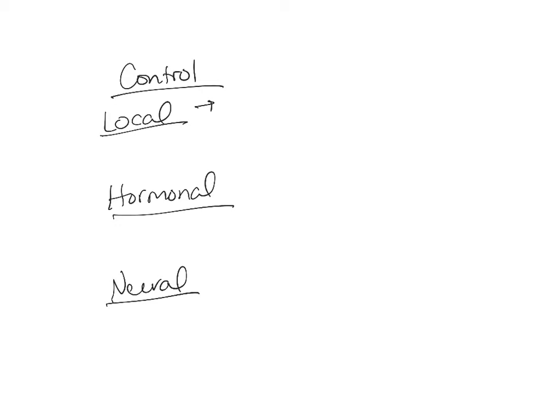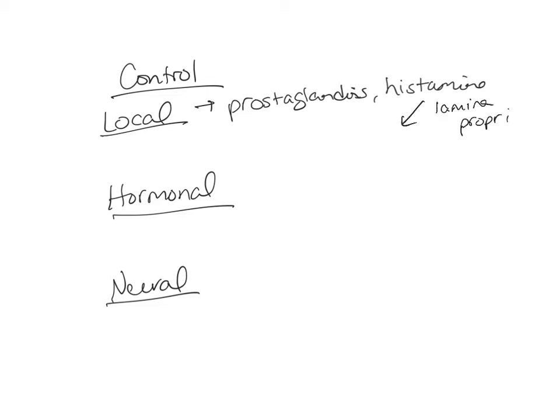Locally, there are cells that will release substances like prostaglandins and histamine and other chemicals that are responding to changes in the pH. For example, histamine gets released by the lamina propria in the stomach, and that will stimulate acid secretion.